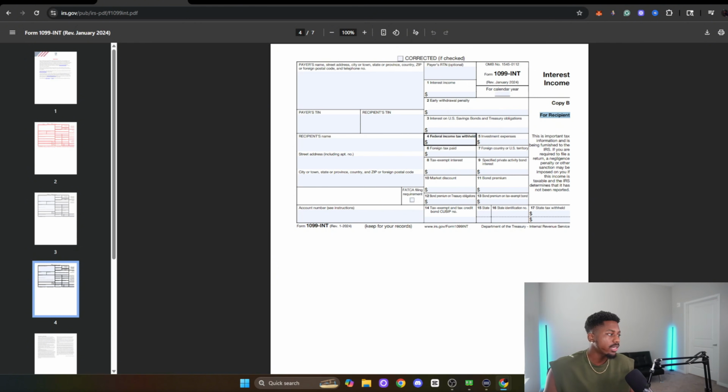But the point is, anytime a person or business makes over $10 in interest income, it must be reported. Typically, if they filed this, it's normally sent to the recipient of the interest and copied to the IRS, okay?